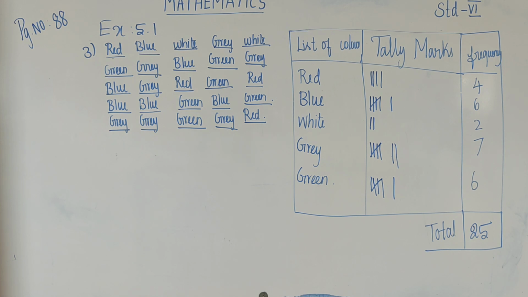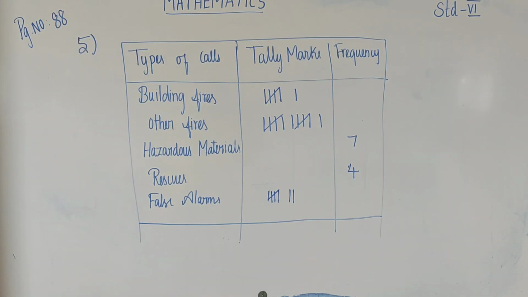Fifth problem. We are going to the next problem. The table shows the number of calls recorded by a fire service station in 1 year. Okay students, what is given? One year of calls recorded in the table.